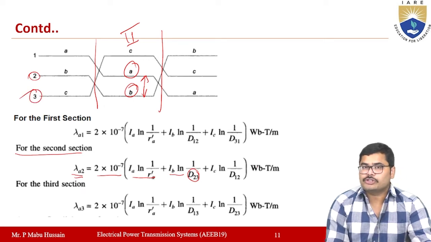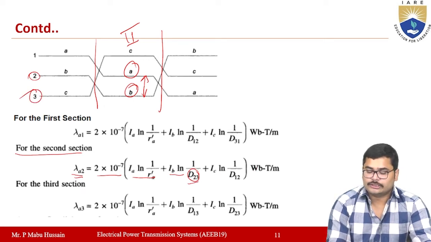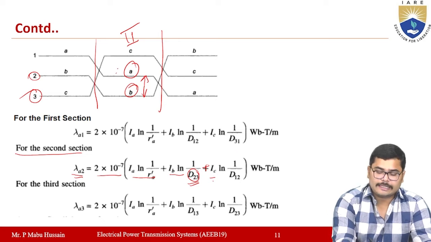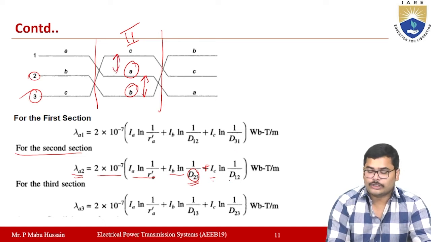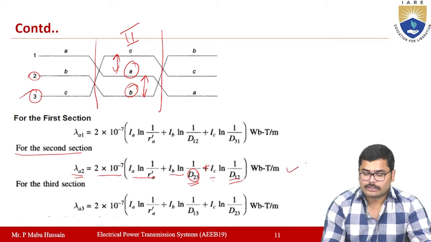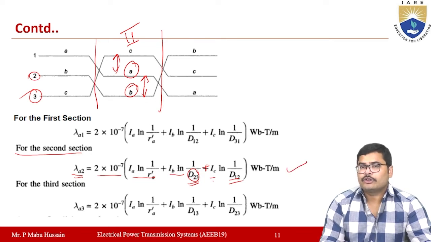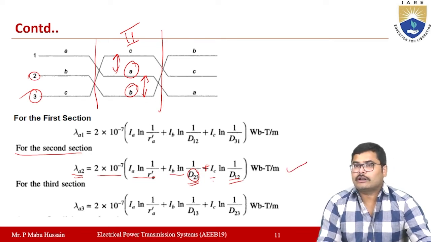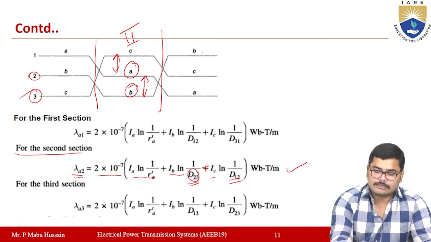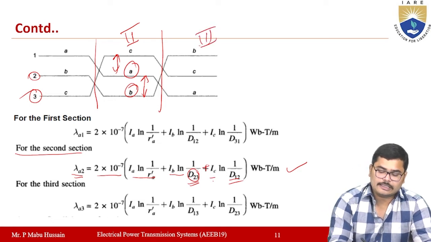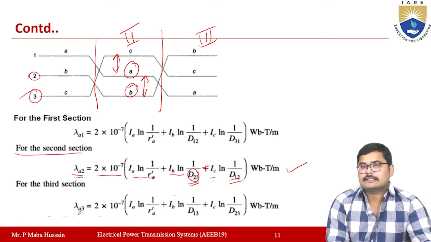So the distance between position number 2 and 3 is D23 here. Plus, due to current flowing in conductor C, the flux linkage will be IC into ln 1 by the distance between A and C, which is D12. This is the flux linkage of conductor A due to conductor A in section 2. Similarly, you determine the flux linkage of the same conductor A in section 3 also.